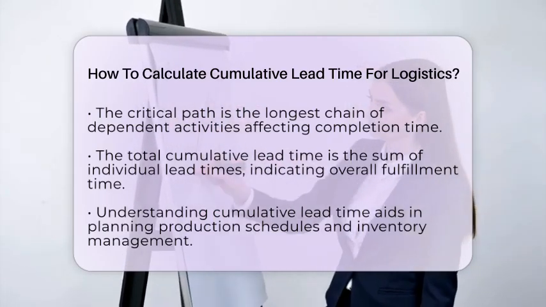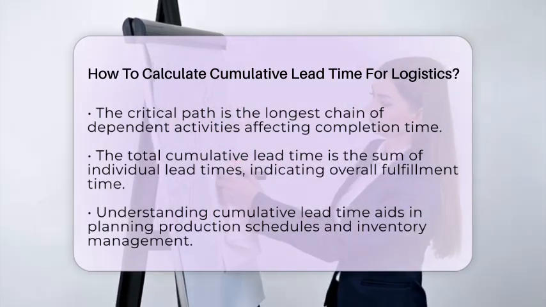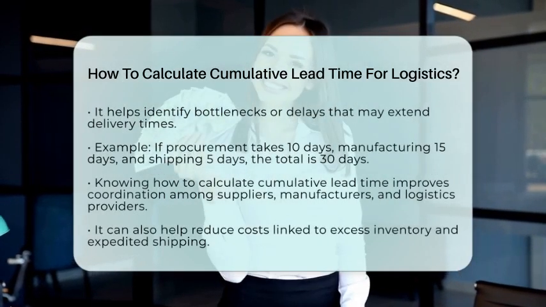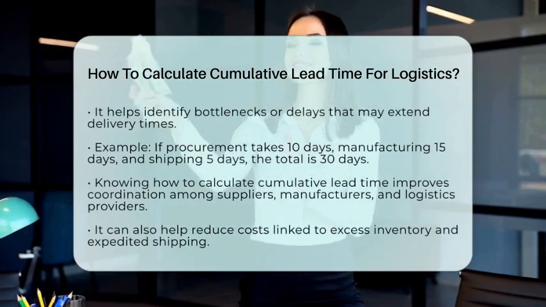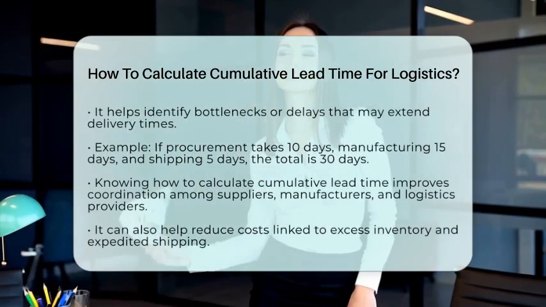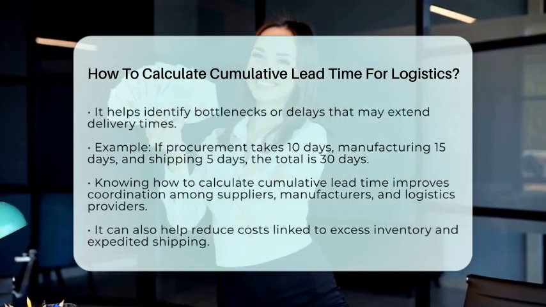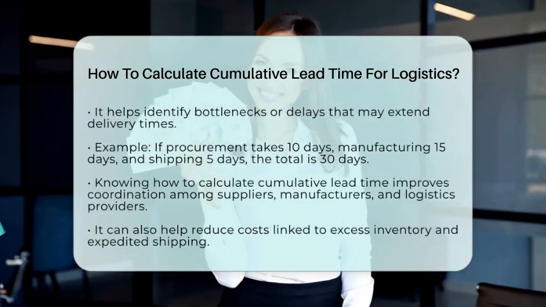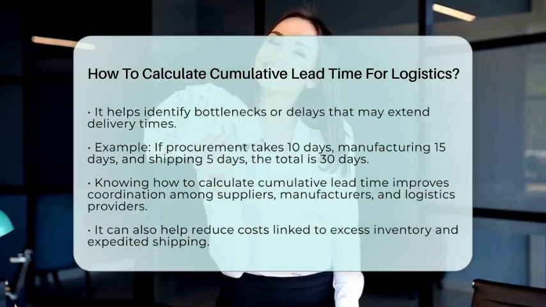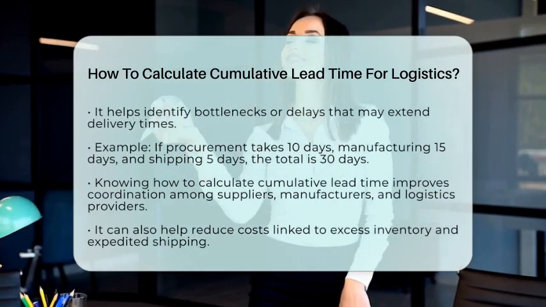For example, if raw material procurement takes 10 days, manufacturing takes 15 days, and shipping takes 5 days, the cumulative lead time would be 10 plus 15 plus 5, which equals 30 days. If there are components within manufacturing that have different lead times, remember to include the longest component lead time plus the final assembly time in your calculations.